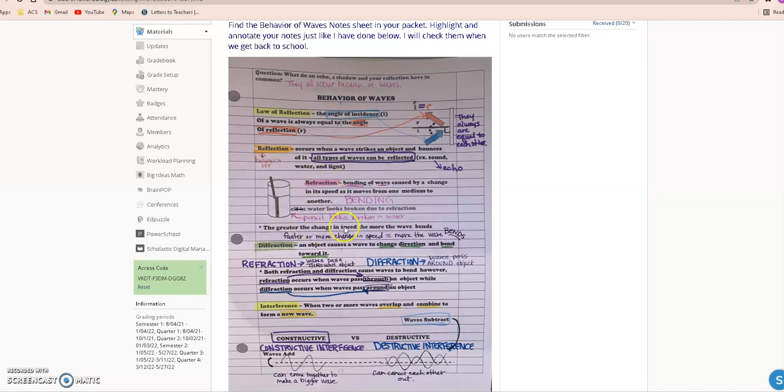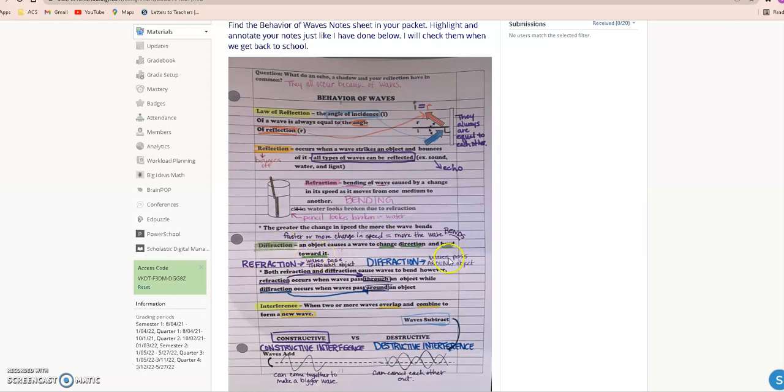The greater the change in the speed, the more the wave bends. So the more change in the speed, the more refracted or bent it will look. Diffraction also bends waves, but this is when an object causes a wave to change direction and bend around it.